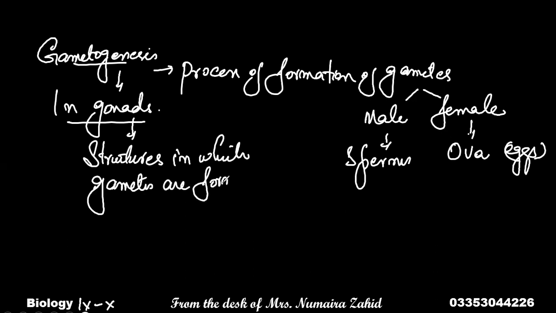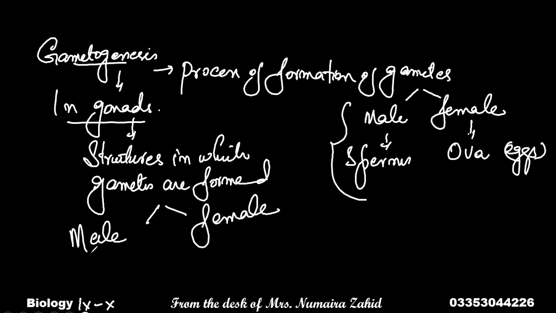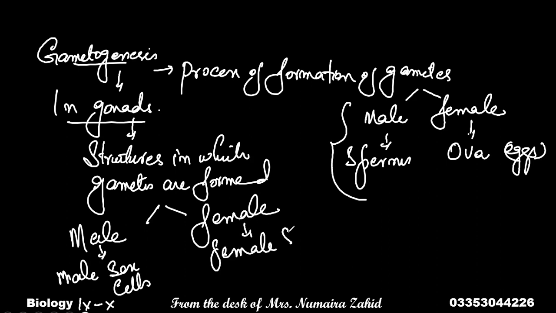Similarly, the gonads, the structures in which the gametes are formed, should be of two types. If there are two types of gametes formed, then there should be two types of gonads. So the gonads are also male gonads and female gonads. Male gonads will form male reproductive cells, which are called male sex cells or male gametes. And female gonads will produce female sex cells, which are also called female gametes.